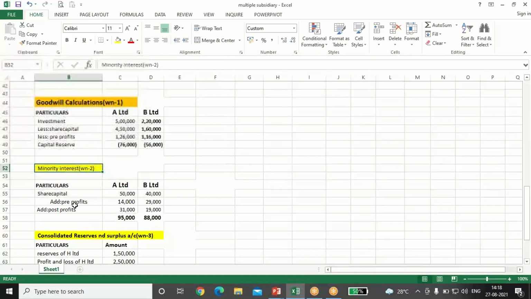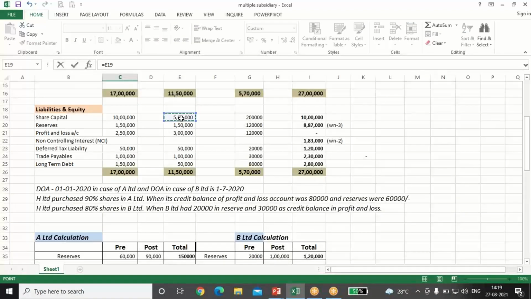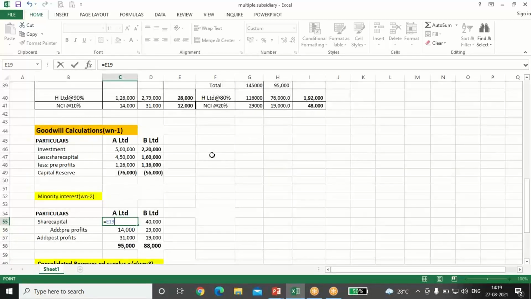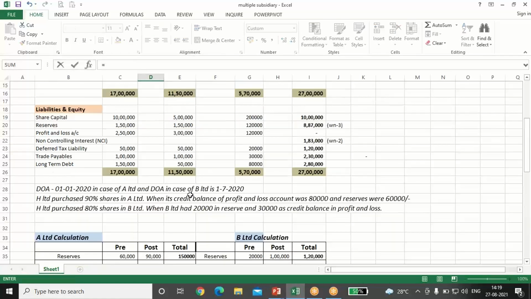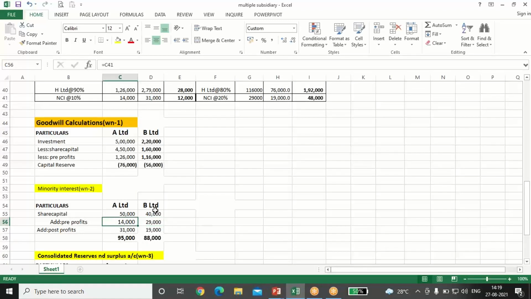Now we'll do the calculation of the minority interest. A Limited, B Limited, share capital. 5 lakh is the share capital. In case of A Limited, minority interest is 10%, so 50,000. In case of B Limited, share capital is 2 lakh and here minority percentage is 20%. That comes to 40,000.